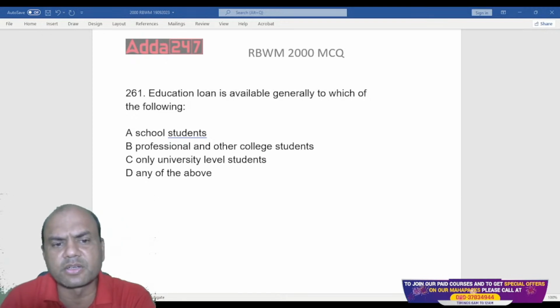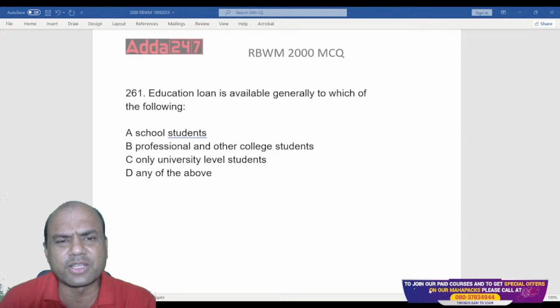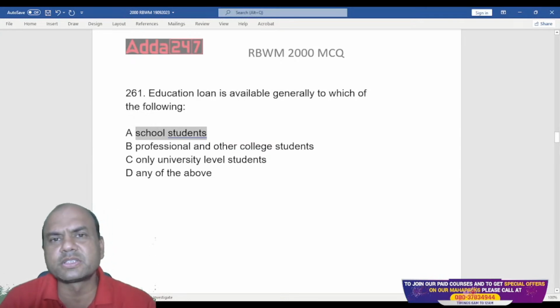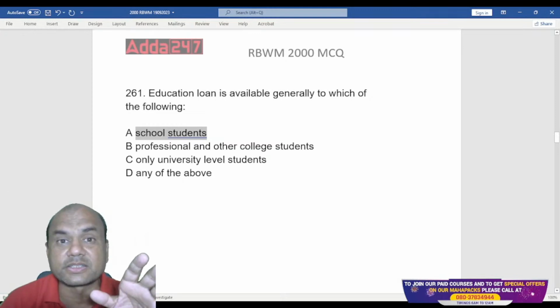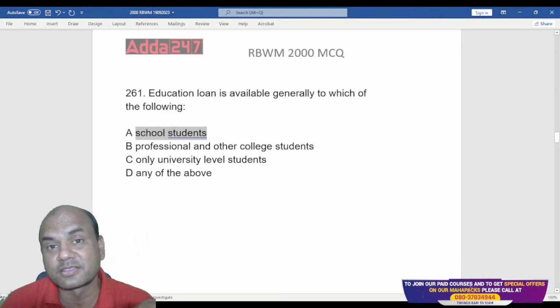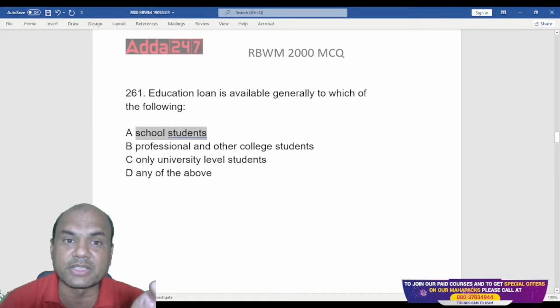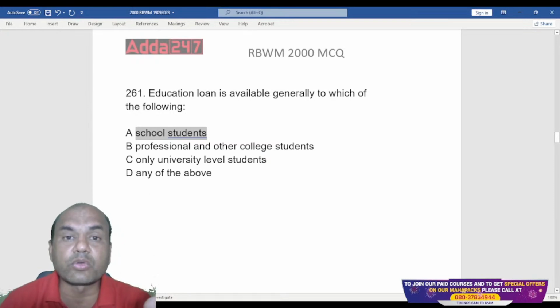School students. Have you seen any schools getting the education loan? I think so. Within some years, they'll also require it because the school fees are so huge now, isn't it? Look at the primary school fees in the private schools. They are around two, and in metro cities, they are around 4 to 5 lakhs. Many of you might be staying in metros. You might be seeing those private school fees. In tier 2 cities, they are around 1.5 lakhs.